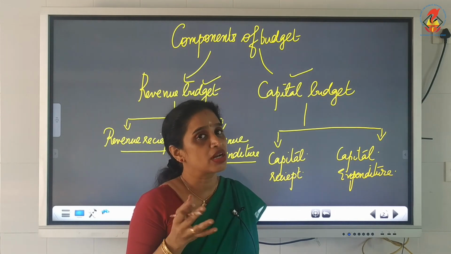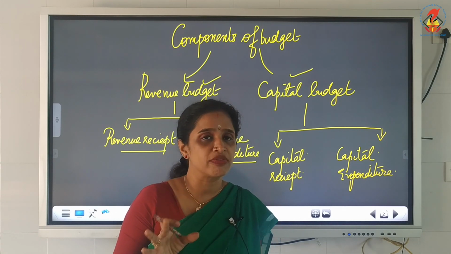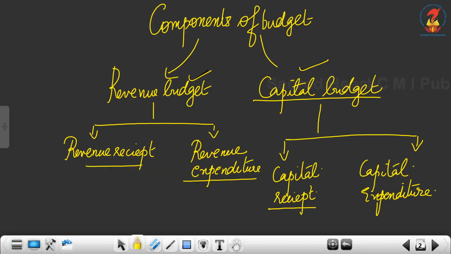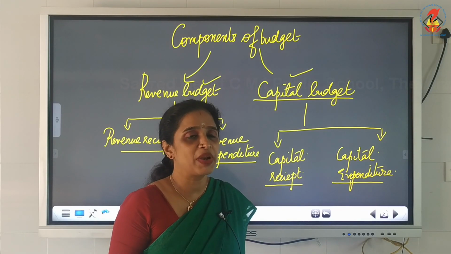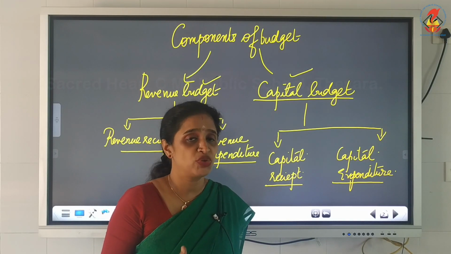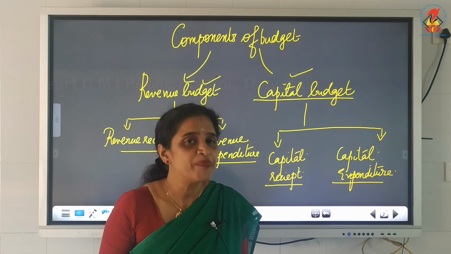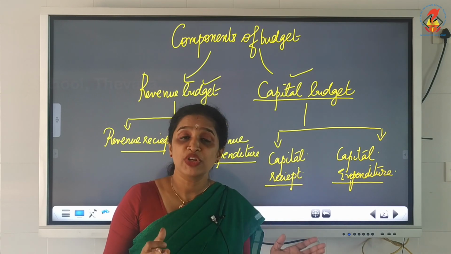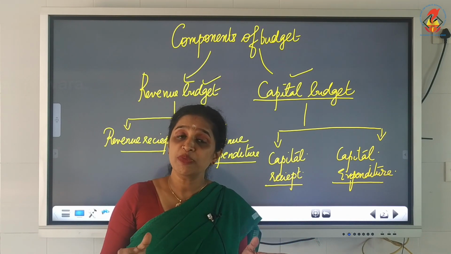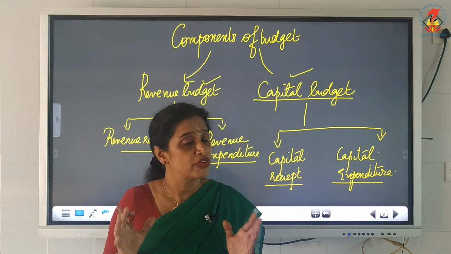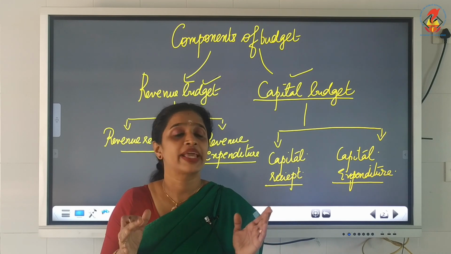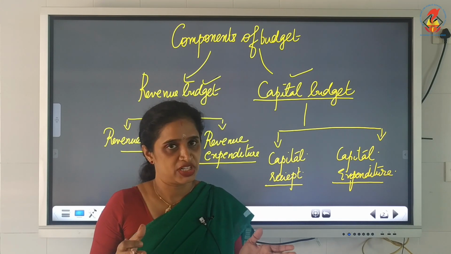So the revenue budget consists of revenue receipt and revenue expenditure, and the next one is capital budget. Capital budget consists of capital receipt and capital expenditure. So once again, the government budget has two components: the revenue budget, which consists of revenue receipt and revenue expenditure, and the capital budget, which consists of capital receipt and capital expenditure.